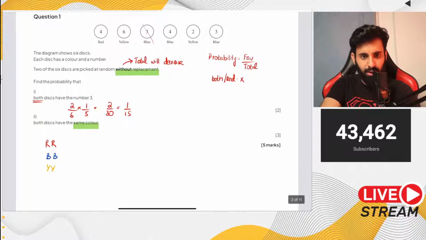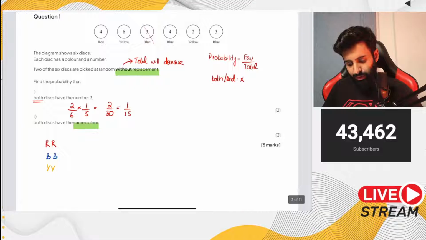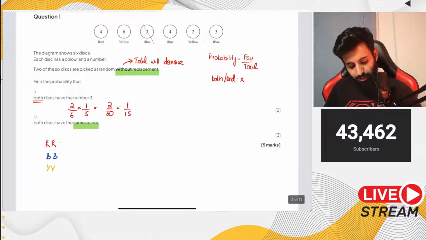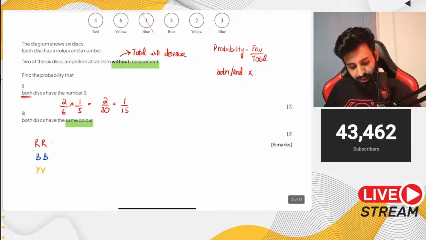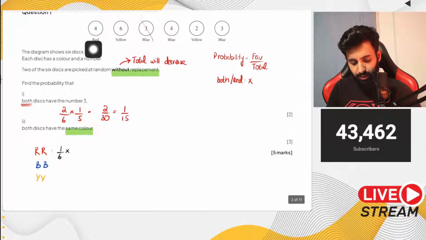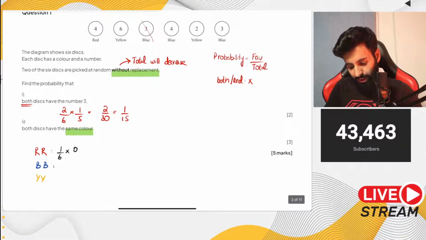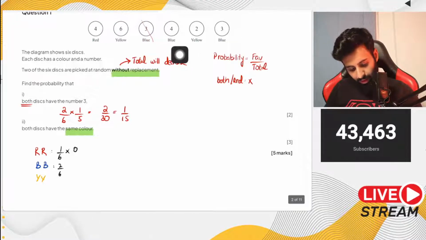It's not possible. Yes, red is not possible. Let's say you didn't pay attention to it and you started working out the probability of getting both red. You'll realize that the probability of drawing a red disc the first time is 1 upon 6, and then it's 0. And then for blue, how many blue do we have? We have 2 blue out of 6. So that's going to be 2 upon 6, multiplied by 1 upon 5, which is equal to 2 upon 30.